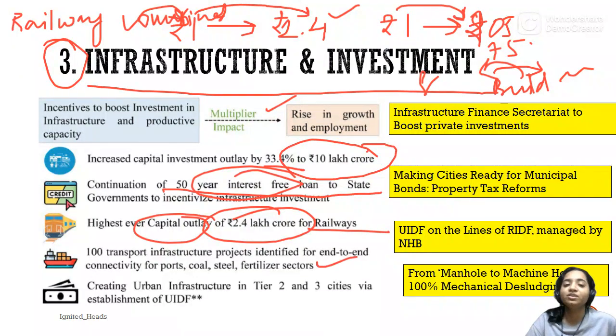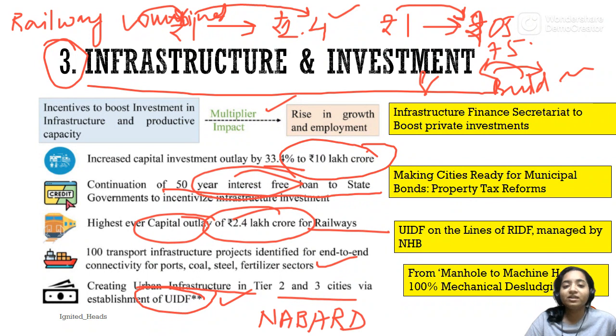We know the Bharatmala Pariyojana and various other schemes to make connectivity better. Now we have urban infrastructure in tier 2 and tier 3 cities via UIDF. Till now there was always more focus on developing infrastructure and investment in the rural section. This time urban infrastructure in tier 2 and tier 3 cities has been focused on, and the fund will be released to UIDF. Do keep in mind that the fund released for rural development is through NABARD, and for urban development, a UIDF has been created.